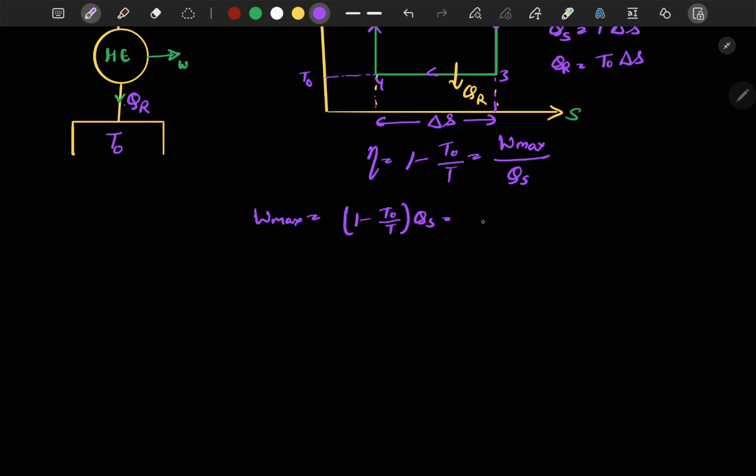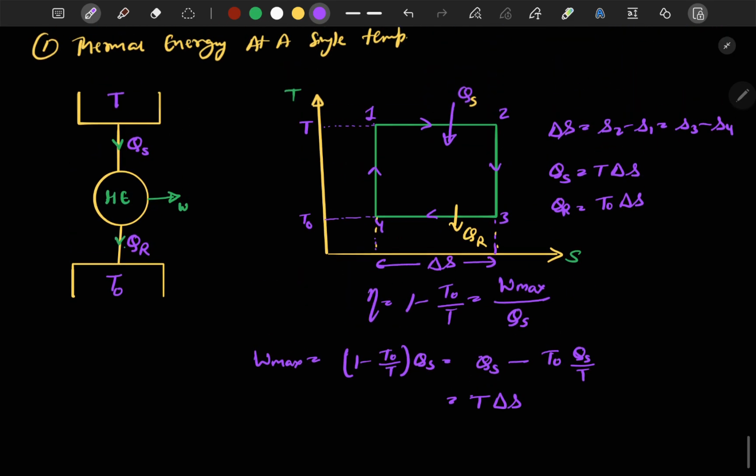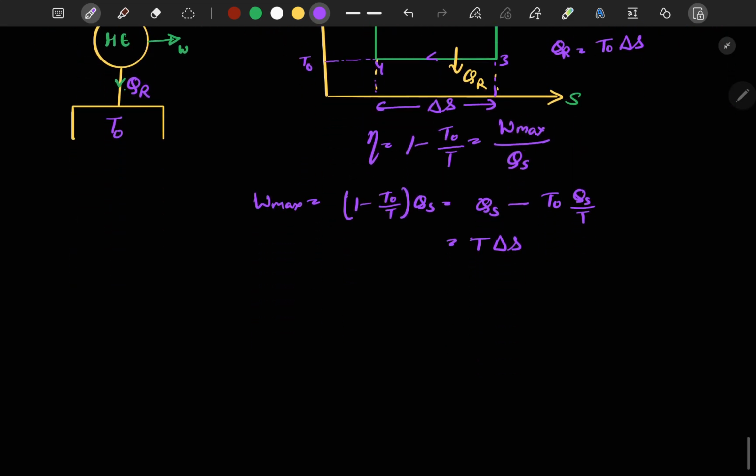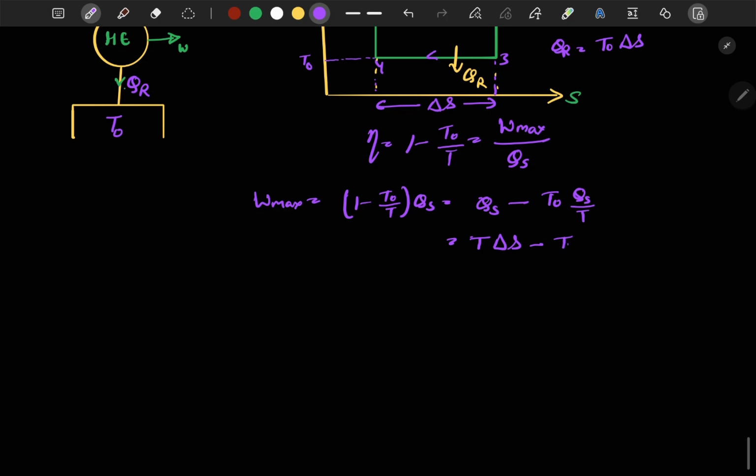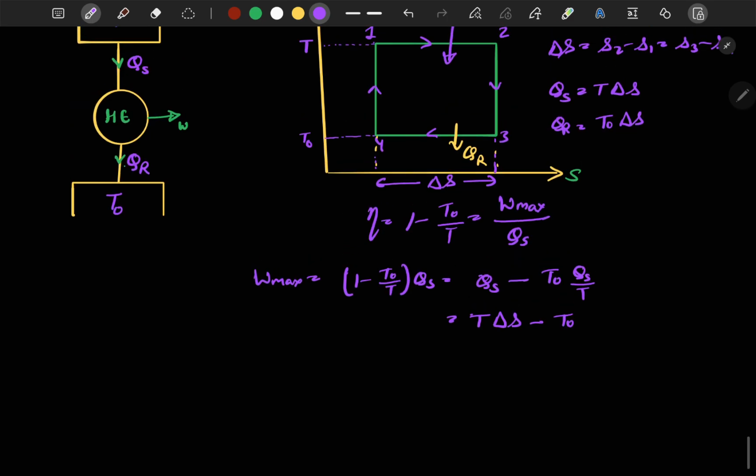So I will write QS minus T naught times QS by T. From here I can write QS is equal to T delta S, as I have written here. QS is equal to T delta S, minus T naught times QS by T, which is equal to delta S again. I hope you get it.